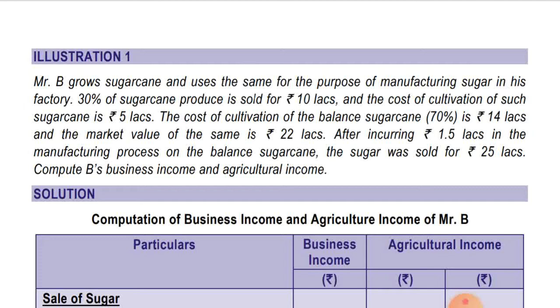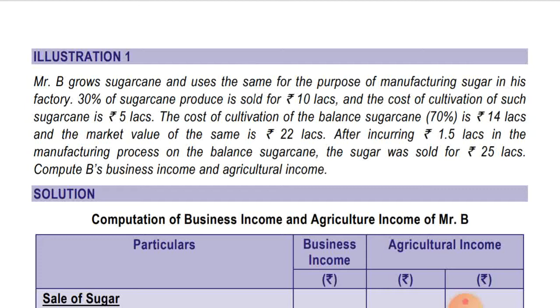That is 22 lakhs in this case minus 14 lakhs will be the net agriculture income, and any income in excess of the fair market value will be chargeable to business income. Any expense in relation to conversion of sugarcane into sugar will also be deducted while calculating the business income.